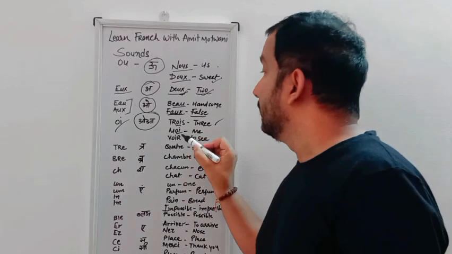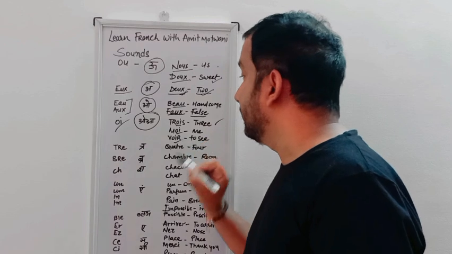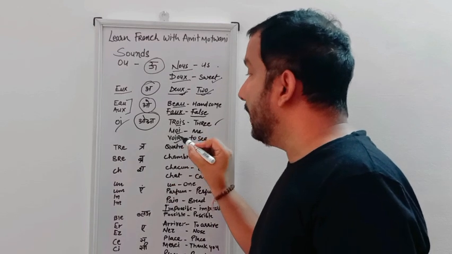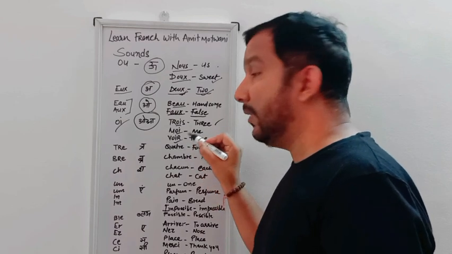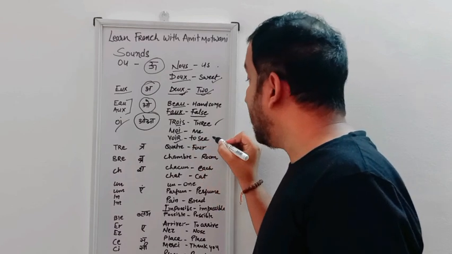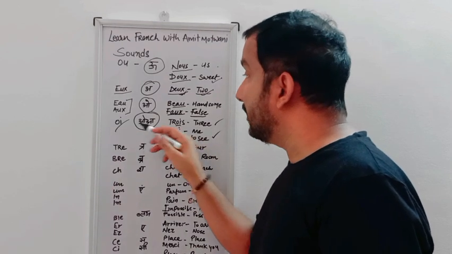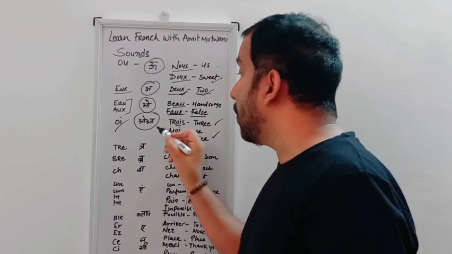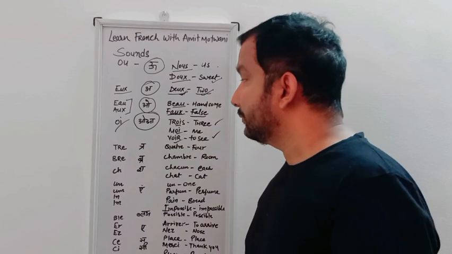M-O-I. And the third example is voir, V-O-I-R. Voir is normally a verb. We will learn the verb voir and its use later also. Here we are giving the example of voir, which means to see.